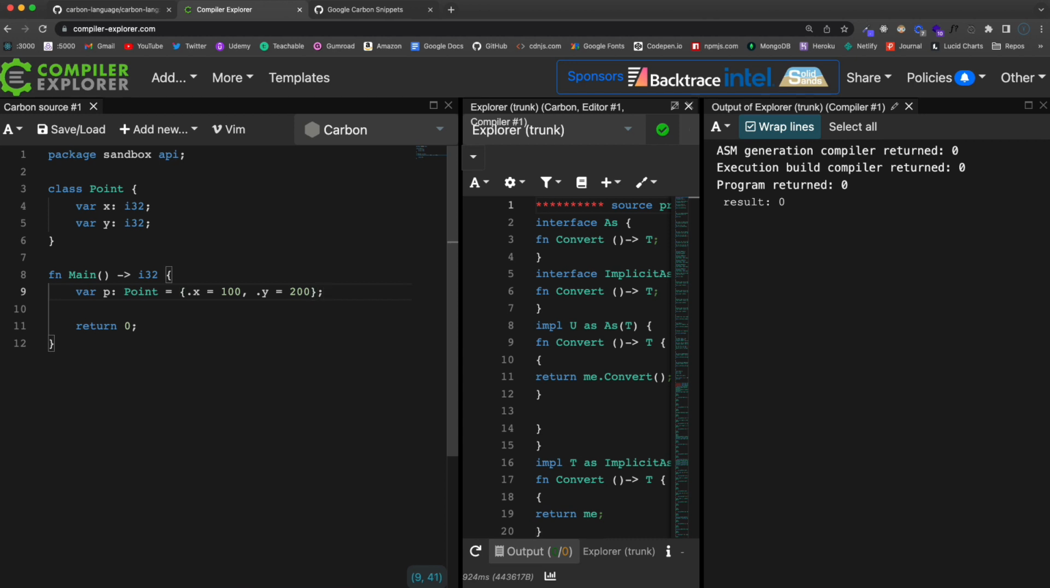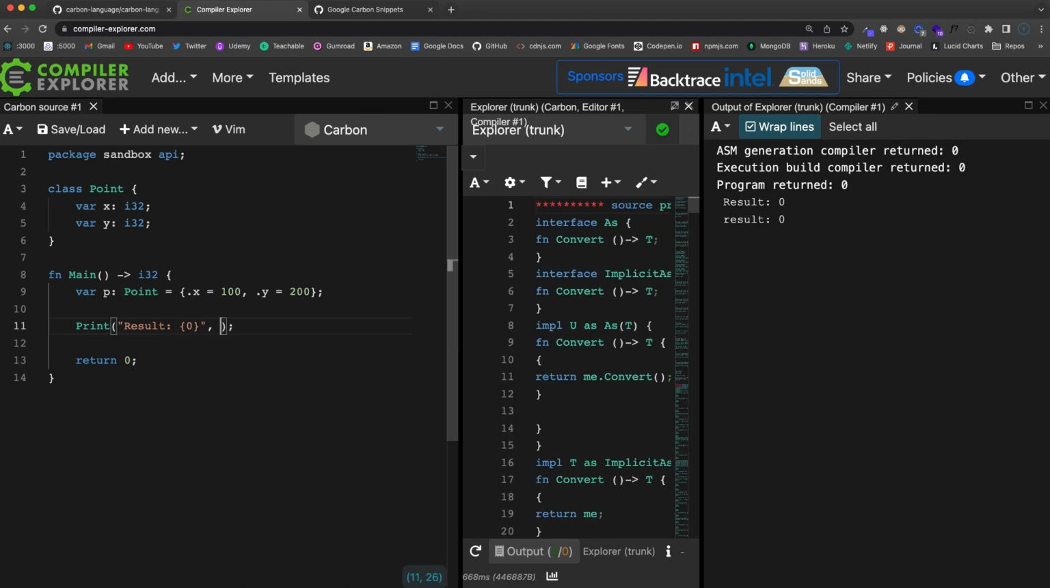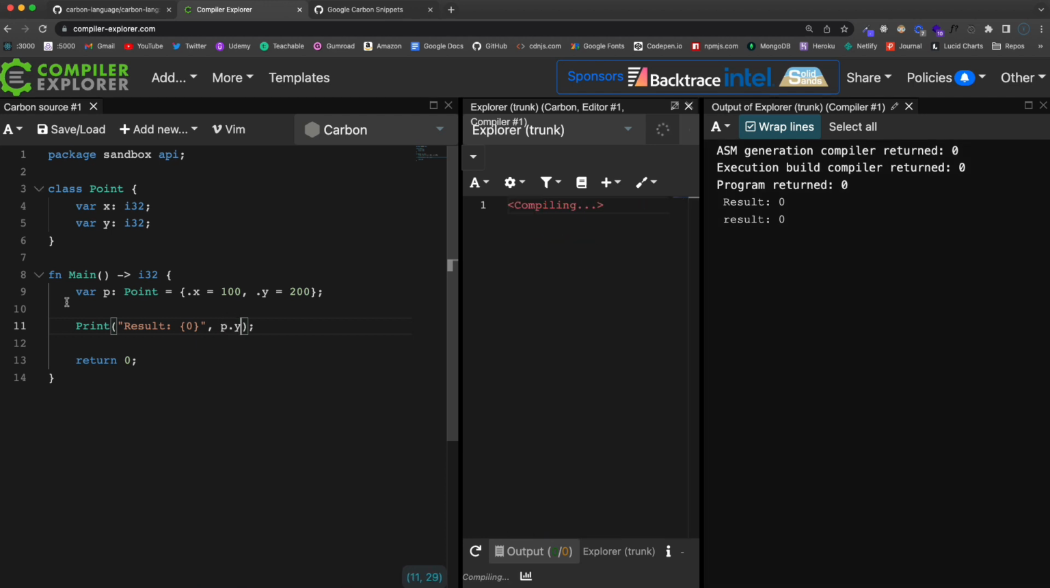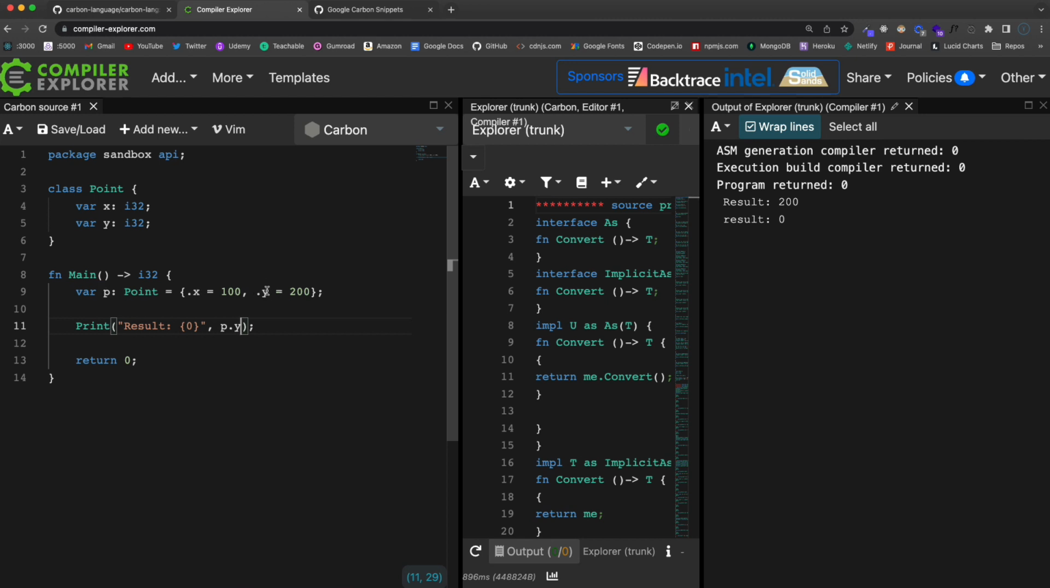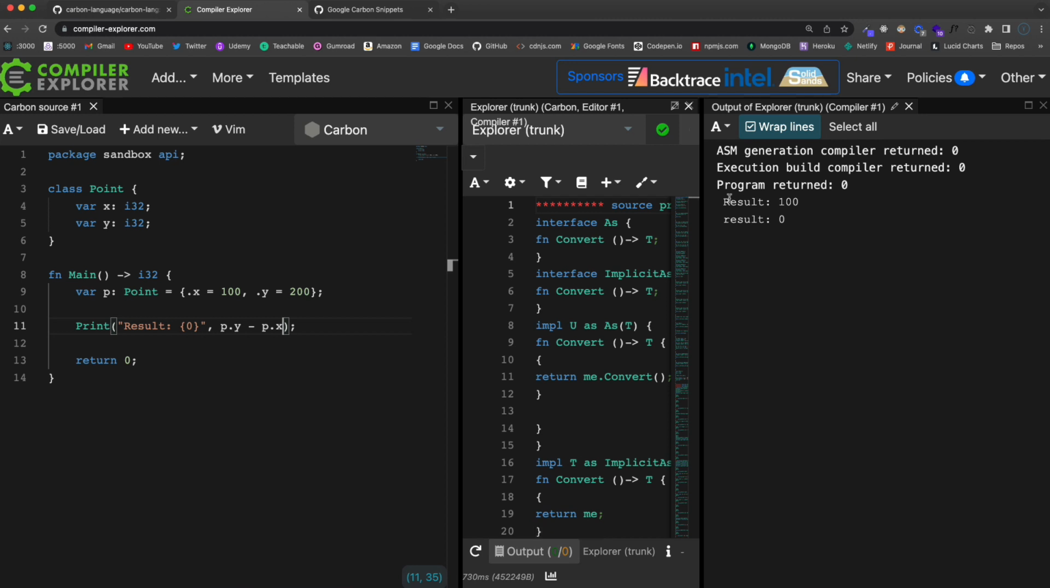Okay, and then let's say print, and we'll say result, and then let's take p.y. So what I'm doing is taking this p object, and I'm taking the y attribute, which is set to 200, and then we'll subtract p.x, which is going to be 100, and I'm going to get my result here of 100. All right, now you can also have functions inside of classes, and those are called methods.